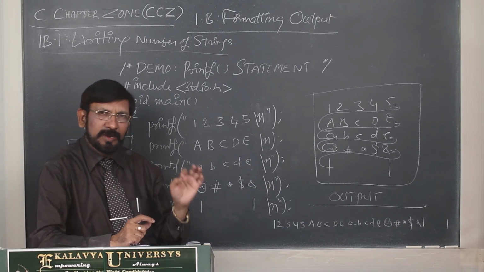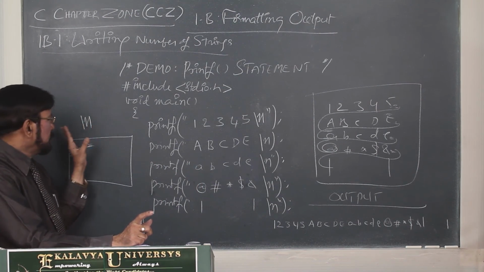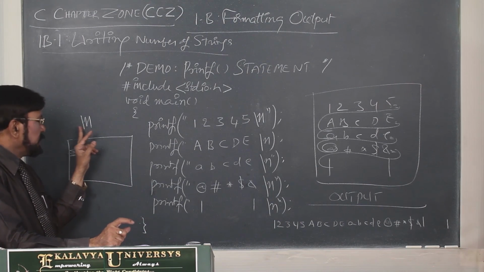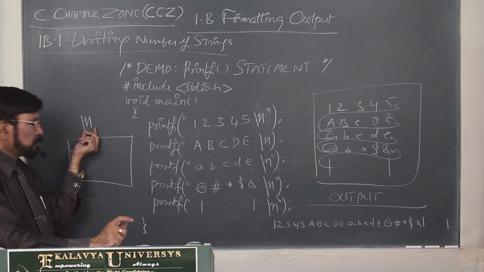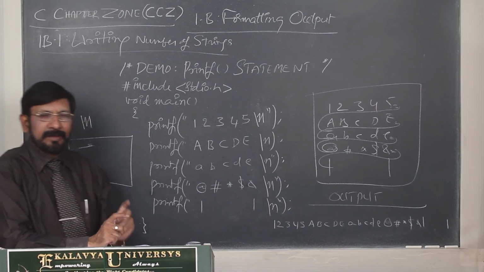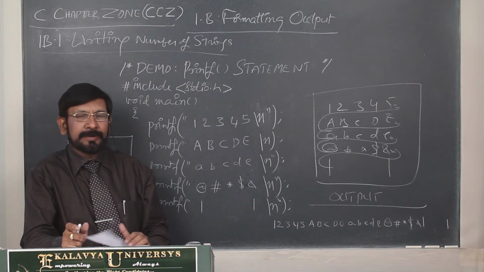This is called the new line sequence. This is backslash. This is lowercase n. Lowercase n only you have to write, not uppercase N. And you should not give any space. Here there are two characters, but technically these are treated as a single character. The compiler treats it as a single character. That you have to understand.